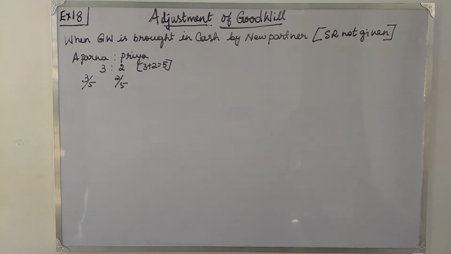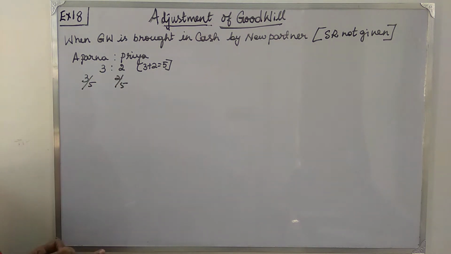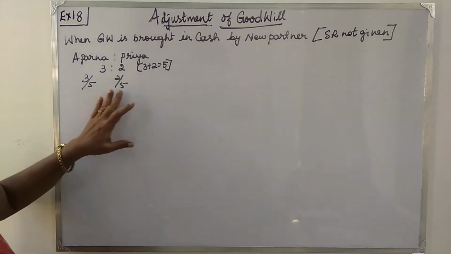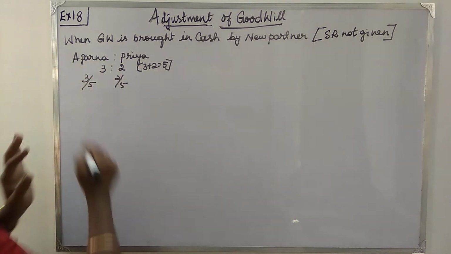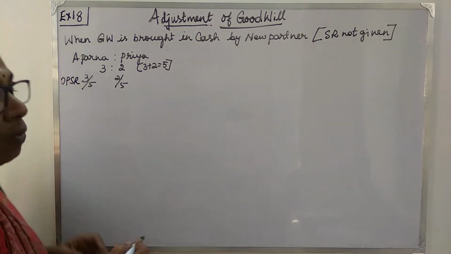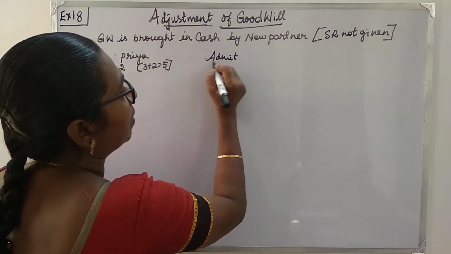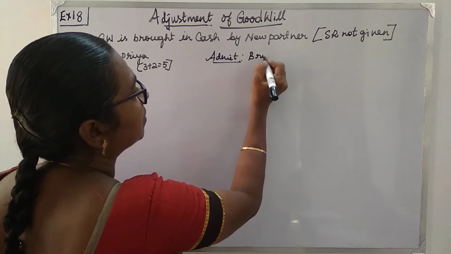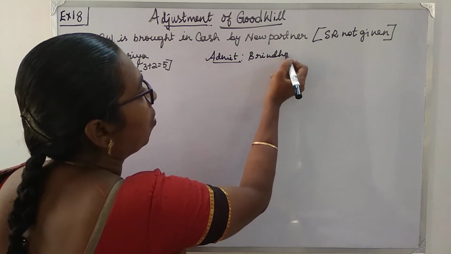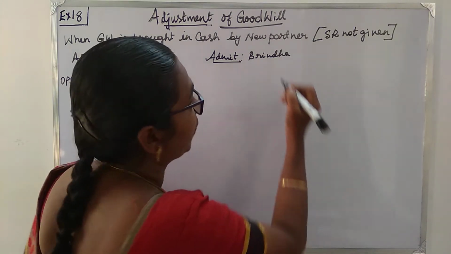Now, in this, they say that the profit sharing ratio between Aparna and Priya is 3:2. So, 3/5 and 2/5 we have written here. This is the old profit sharing ratio. Now, who is admitted? Brinda. She is admitted for 1/5 share of profit.